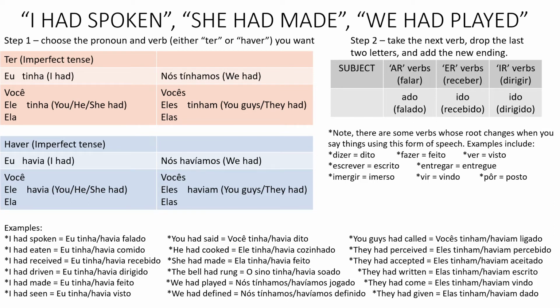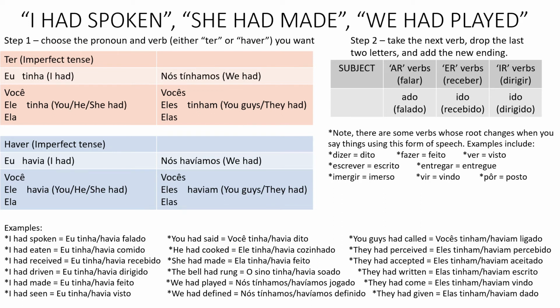They had written. Eles tinham, or in this case I put elas, to give you the feminine. Elas tinham, elas haviam, escrito. Again, this just shows there is no gender number agreement. You don't have to worry about that with ter or haver. Tinha, havia. So elas tinham or elas haviam escrito. They had come. Eles tinham, eles haviam vindo. And they had given. Eles tinham, sorry, in this case I use elas again. Elas tinham, elas haviam dado.